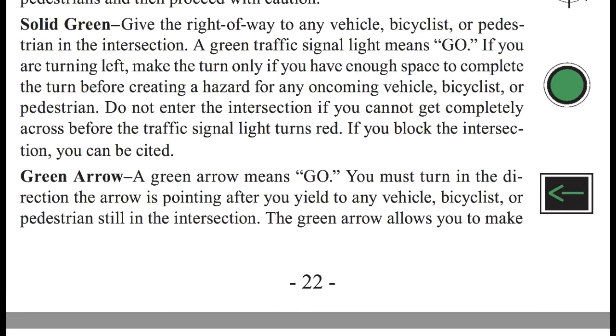Solid green. Give the right of way to any vehicle, bicyclists, or pedestrians in the intersection. A green traffic signal light means go. If you are turning left, make the turn only if you have enough space to complete the turn before creating a hazard for any oncoming vehicle, bicyclist, or pedestrian. Do not enter the intersection if you cannot get completely across before the traffic signal light turns red. If you block the intersection, you can be cited.